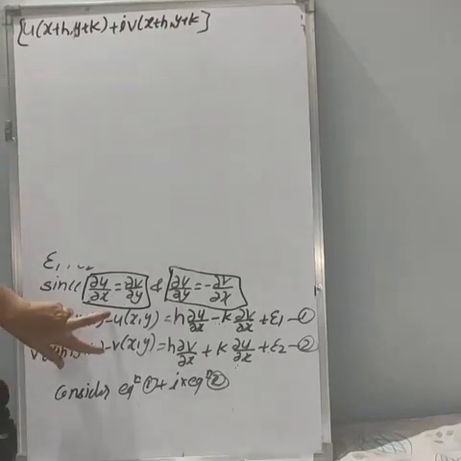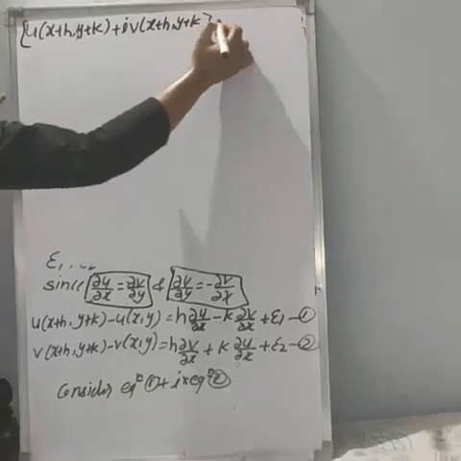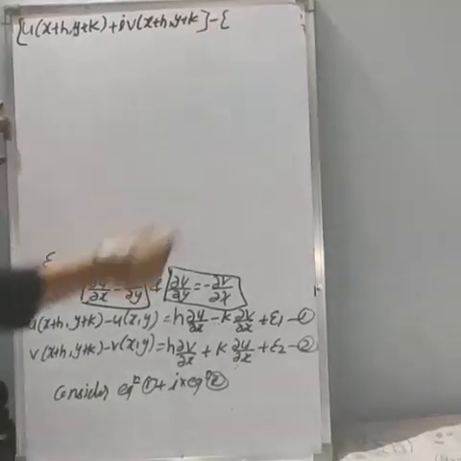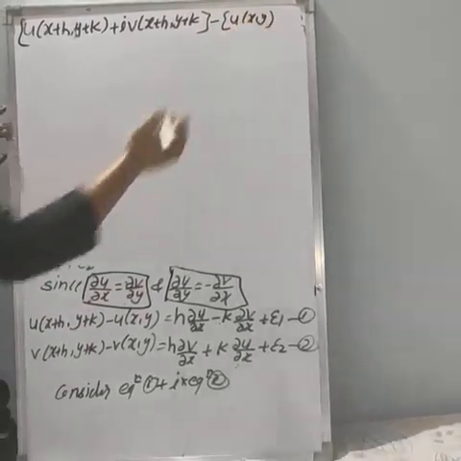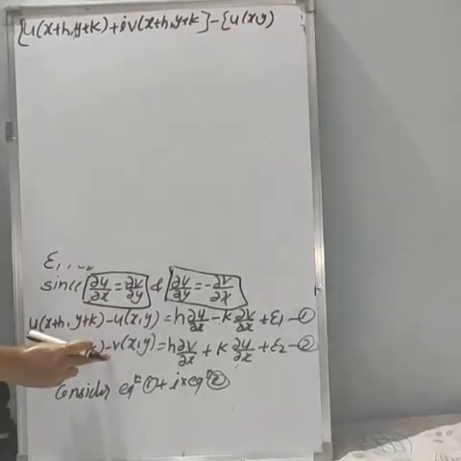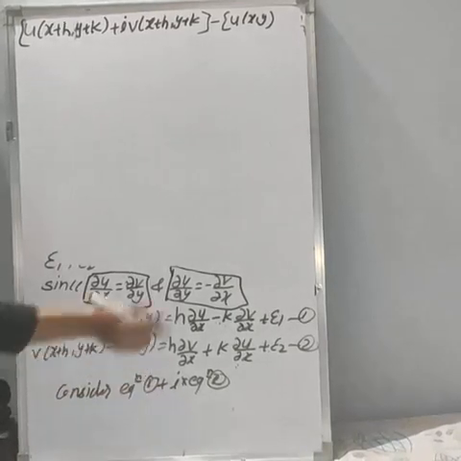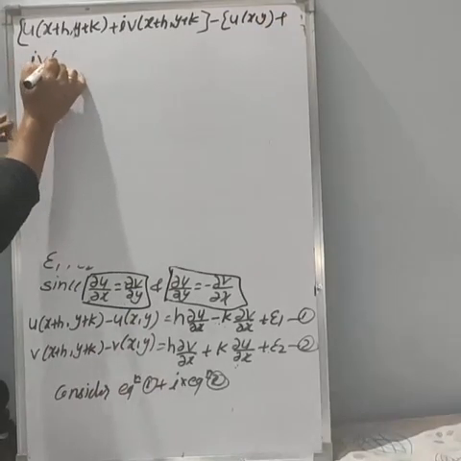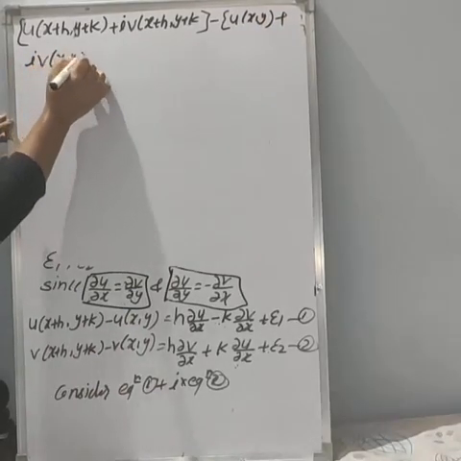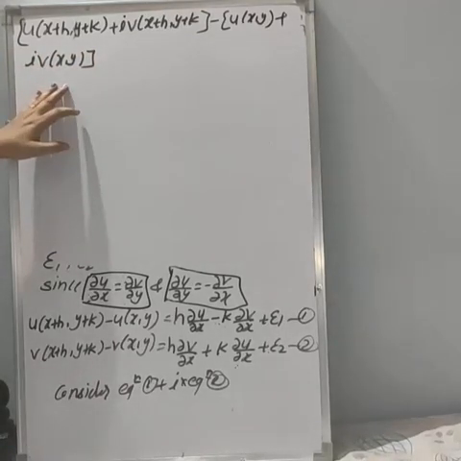Similarly, we will add these two terms. Here it is minus, here also it is minus, so we can take the minus sign outside. If we take the minus sign outside, we remain with u of x comma y. And here again it is positive because we are taking the minus sign outside, but this term is multiplied by i. So here you will get plus i into v of x comma y. That is, u of x comma y plus i into v of x comma y.